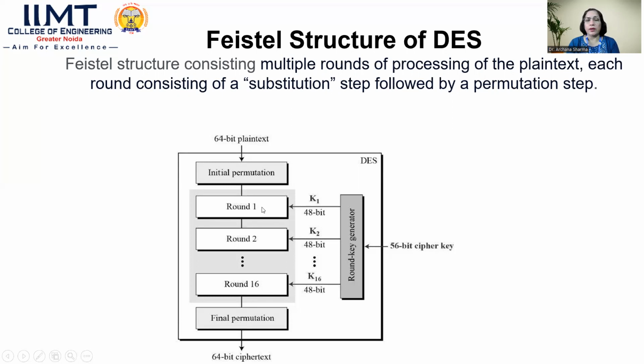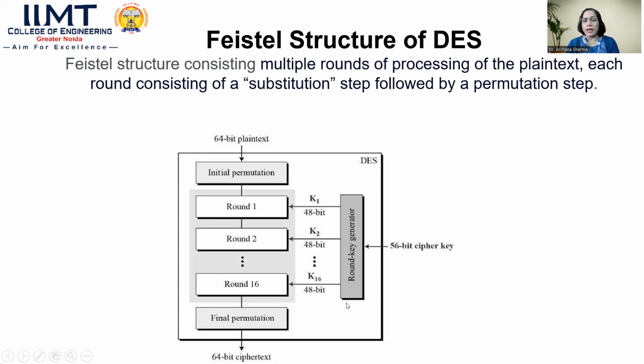If you look at this particular diagram, we have the 64-bit plain text, an initial permutation, 16 fixed rounds, and finally the final permutation. And here we have this 56-bit cipher key and the round key generator.